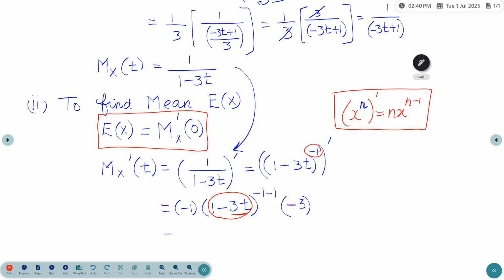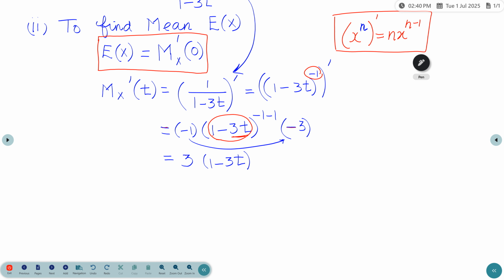Multiplying these values, minus 1 and minus 3, gives plus 3, and then (1 minus 3t) power minus 1 plus minus 1, which is minus 2. So M_X dash of t is 3 into (1 minus 3t) power minus 2.